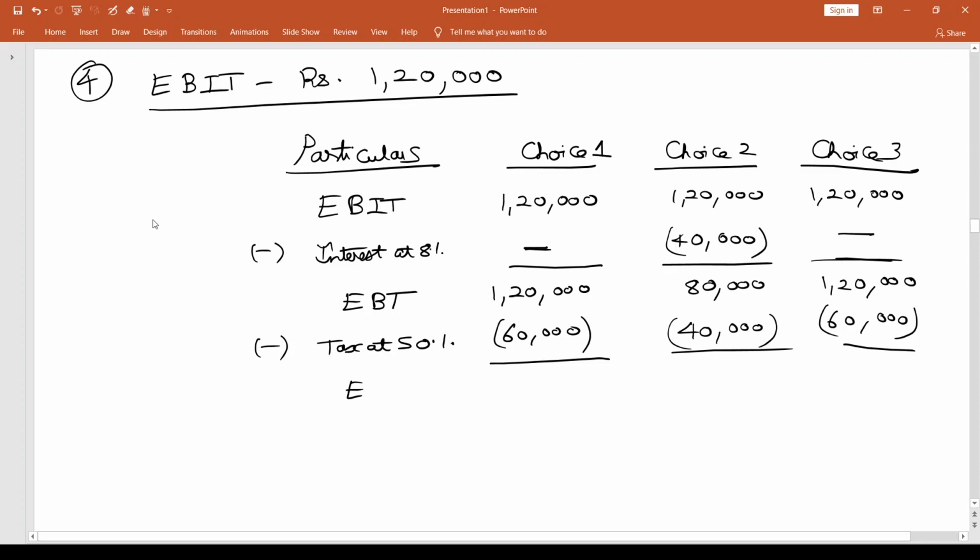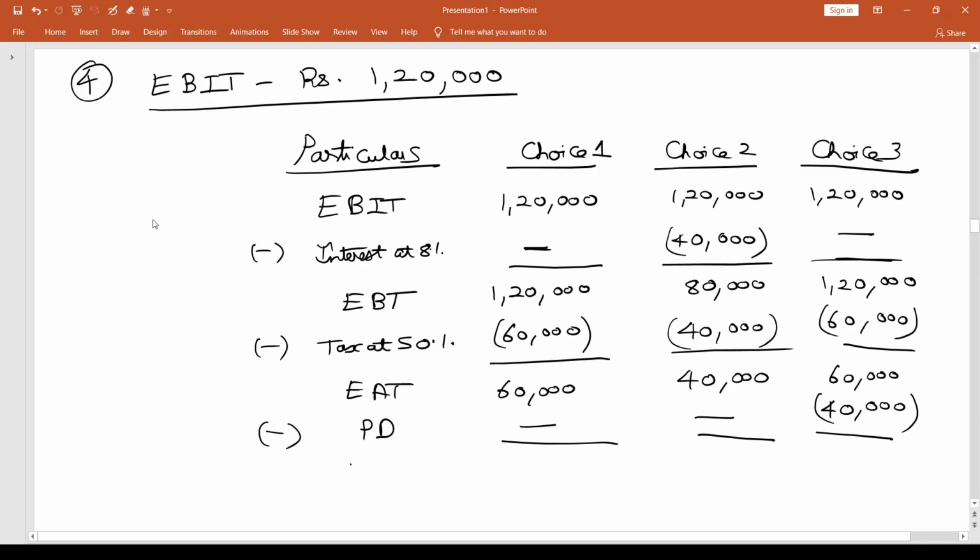Now I have earnings after tax, and you can see that it's going to be 60,000 for choice 1 and for choice 3. And for choice 2, you can see the earnings after tax to be 40,000. Then I subtract preference dividend: choice 1 and 2, nothing. Choice 3, 40,000.